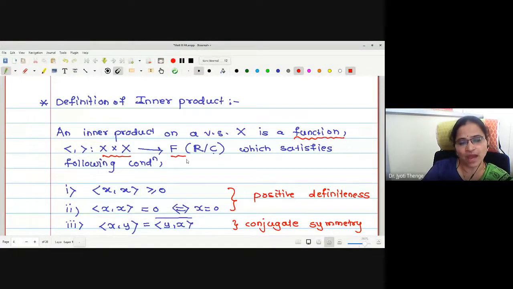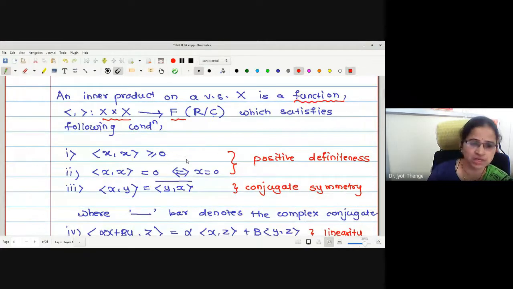Okay. Now one may have a question: how is the function defined so that it is going to satisfy the four conditions? That we will see in examples, no doubt.